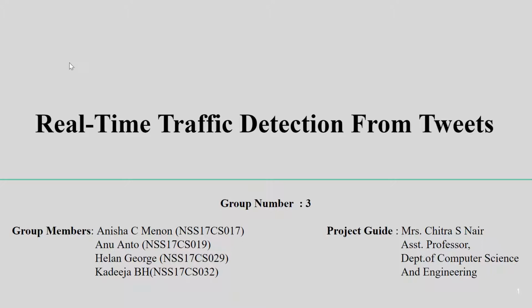Our project is real-time traffic detection from tweets. We are guided by Assistant Professor Chitra ma'am. On this grateful occasion, I would like to thank her. Thank you so much, ma'am. So let's move on to our project.